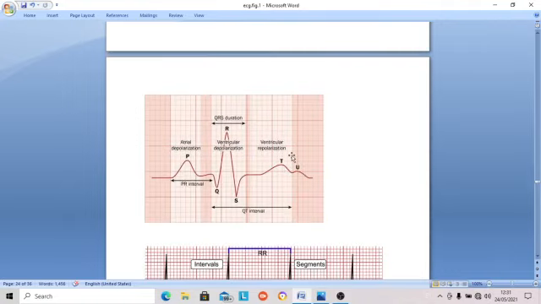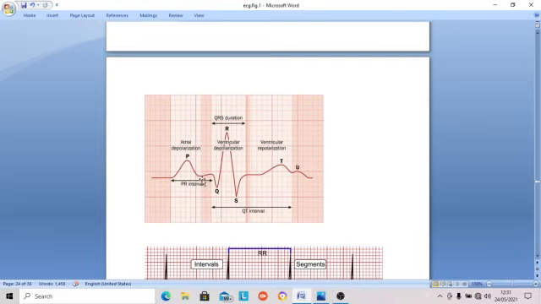Now by this, what is the record? When you get the record of standard limb lead 2, for example, what are the various waves, intervals and segments you will see. These are calibrated, you can see a calibrated graph is there. In this record, first is the P wave,